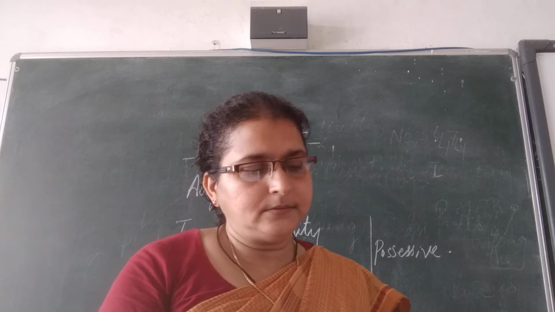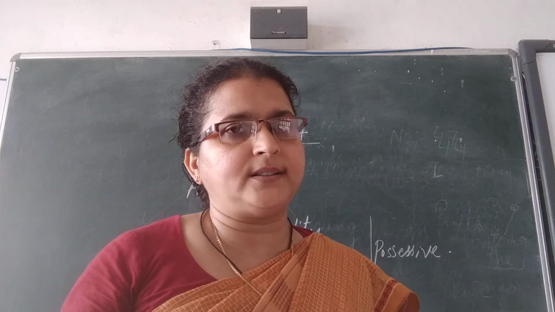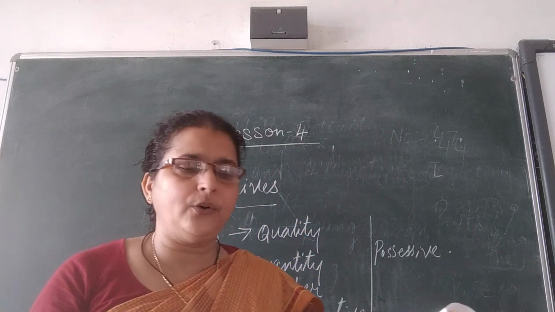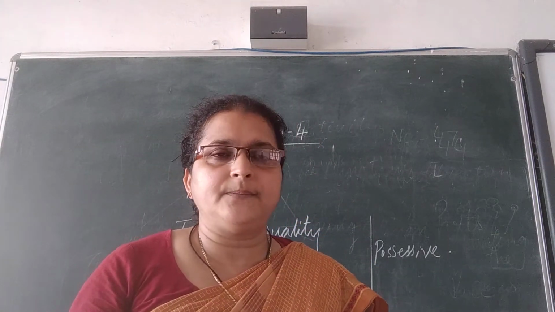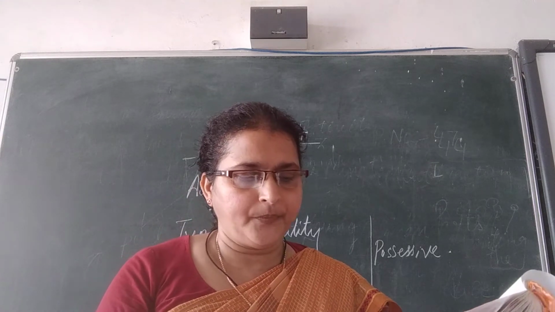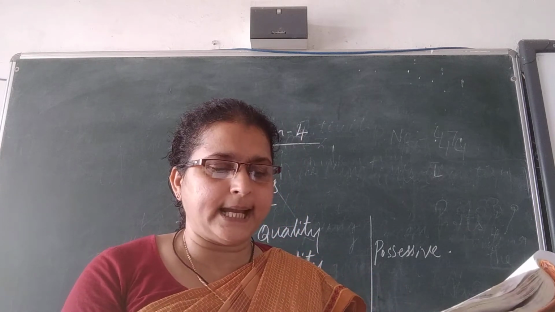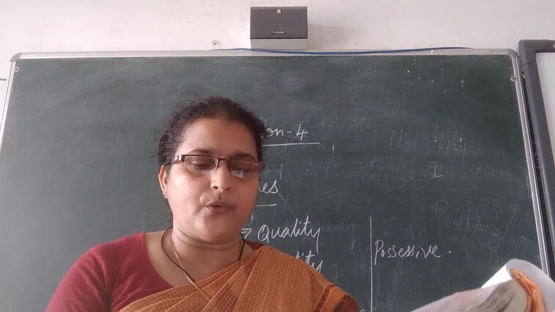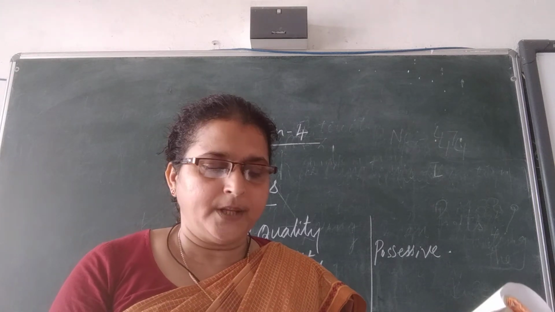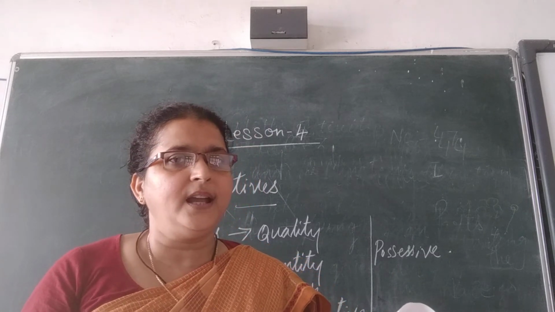Now let us revise the adjectives one by one. First one is adjective of quality. What is adjective of quality? Adjectives of quality are used to describe the kind or quality of a noun.